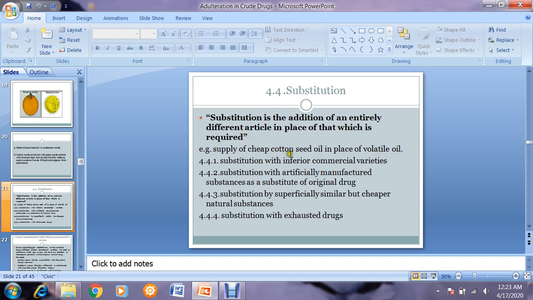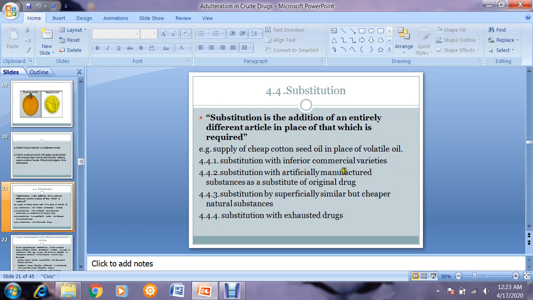But you know that these drugs are used as a medicinal agent or as a raw material for herbal formulation, so it is very dangerous to use the unrequired material. In substitution, we have further 4 subheadings. The first one is substitution with inferior commercial varieties.